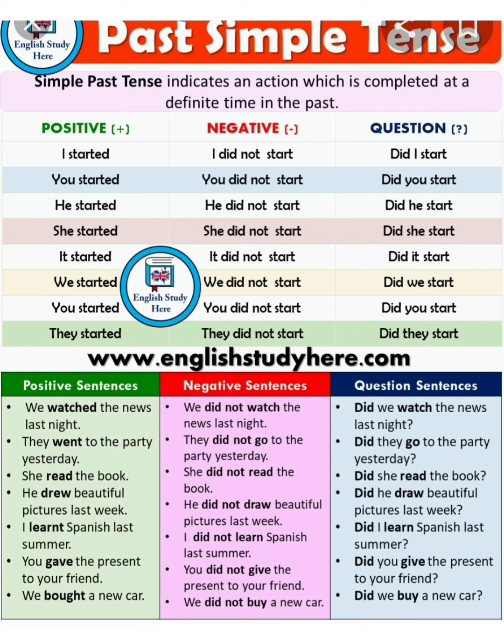Now see others. We watched the news last night. Negative: we did not watch the news last night. Did we watch the news last night? Like this. They went to the party yesterday. They did not go to the party yesterday. We have converted went to go. Did they go to the party yesterday? She read the book. Sorry, she read the book. When we pronounce read as the second or third form, we pronounce it as red. Now, in the negative sentence, she did not read the book.